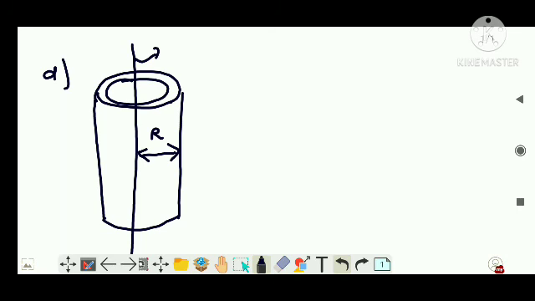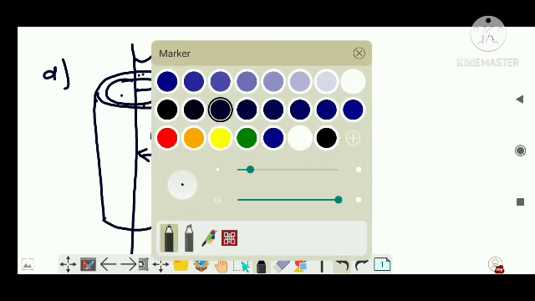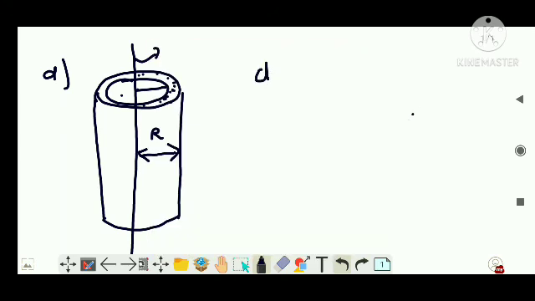And every element of the cylinder is at the distance r from the axis, right? I want to make sure that you understand what the hollow cylinder is, right? This much thickness will not be there. So all the points on the cylinder will be at a distance r from the center or the axis, right? So again we are going to consider an element which has mass dm. So dI, the moment of inertia of that element, will be dm into r squared, the distance of that element, right?